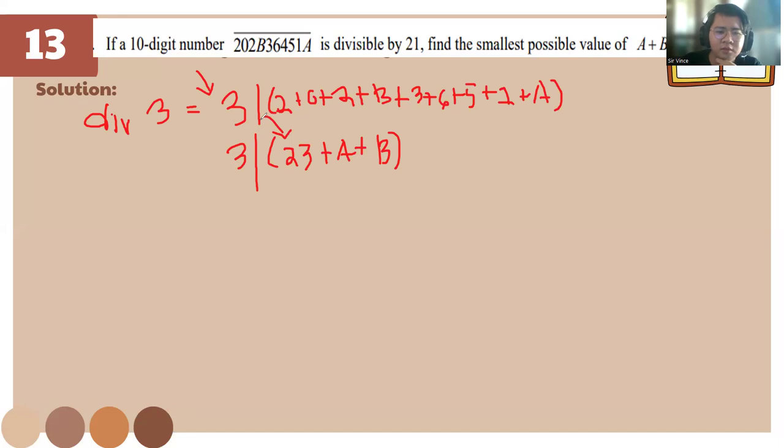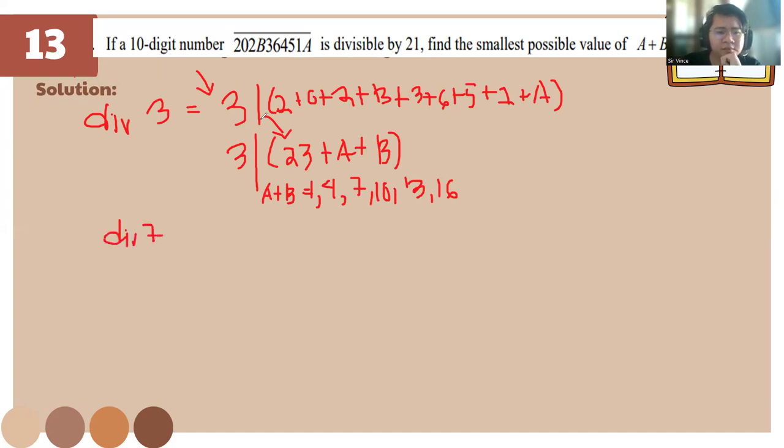So, a plus b can be 4 to make it 27, or 1, or 7, or 10, or 13, or 16. Okay?